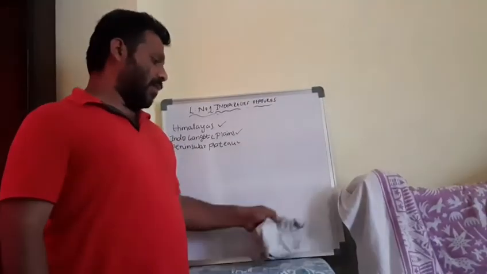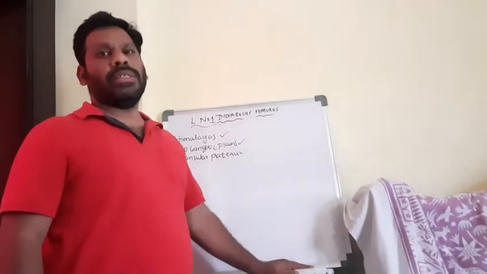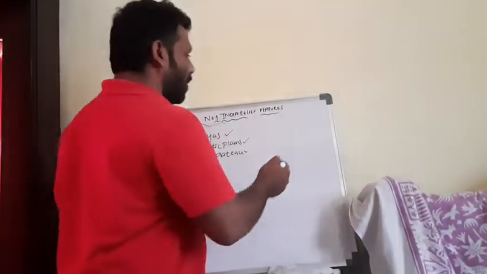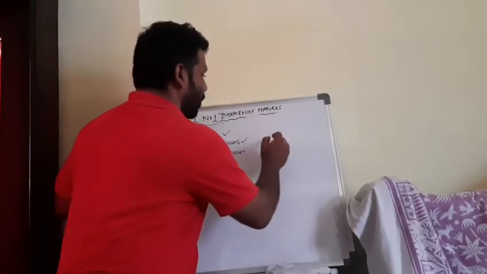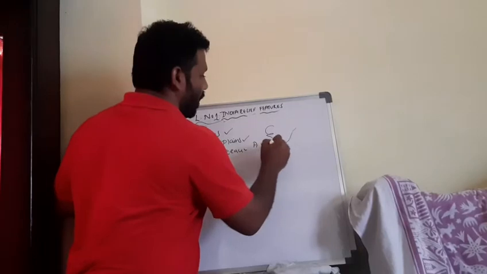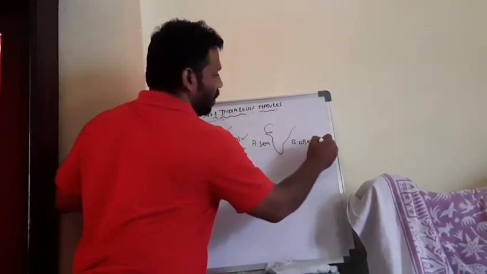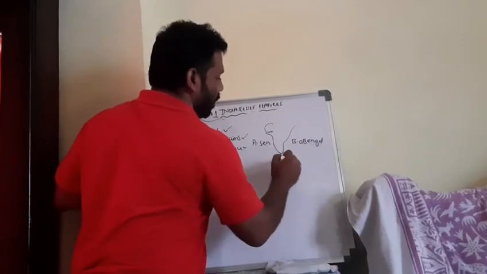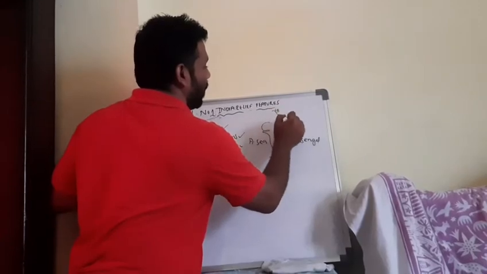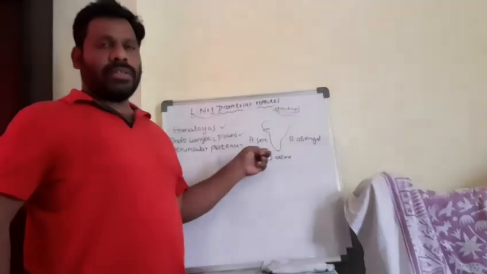What do you mean by peninsular, first of all? A piece of land surrounded on three sides by water is known as a peninsula. For example, we will take India. Here, in the western part, the Arabian Sea; in the eastern part, the Bay of Bengal; in the southern part, the Indian Ocean. In the northern part, what covers it here? The Himalayas.